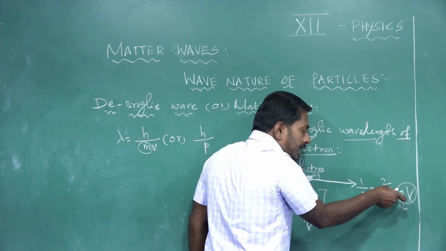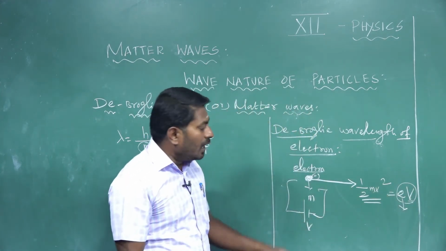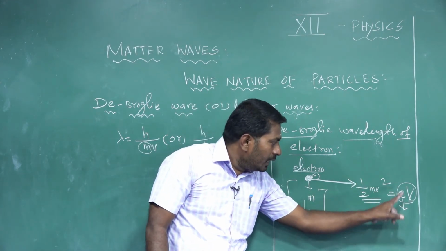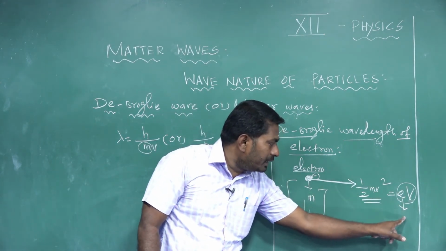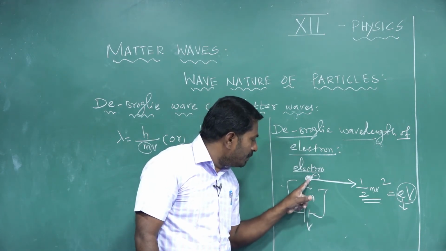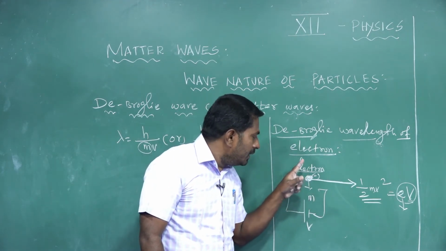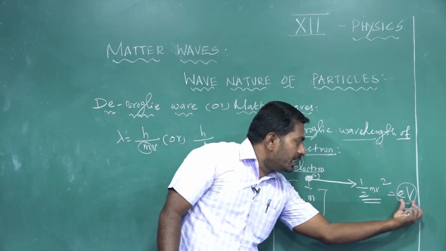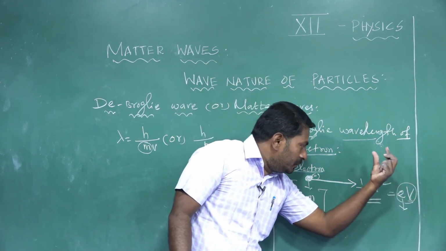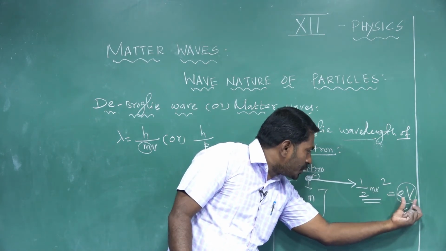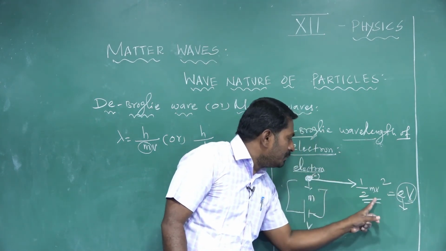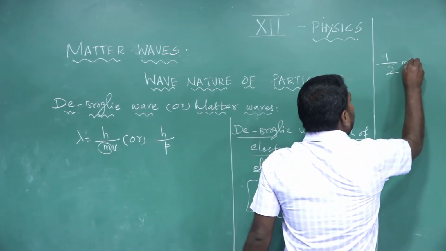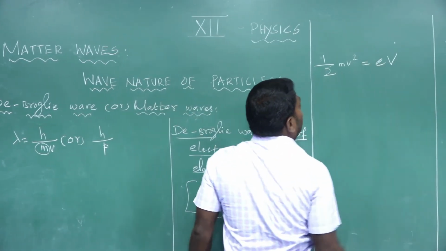This eV is the kinetic energy of a moving charged particle, so it's an important basis. The charge of the particle is e; here the electron is a negatively charged particle accelerated by a potential difference V, and it acquires an energy eV. This energy possessed by the moving electron is nothing but its kinetic energy. Therefore, one half m v square is equal to eV.